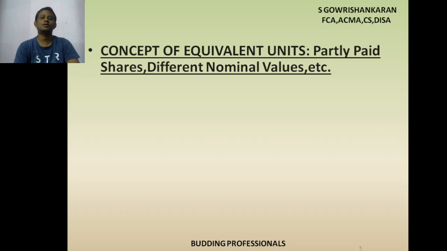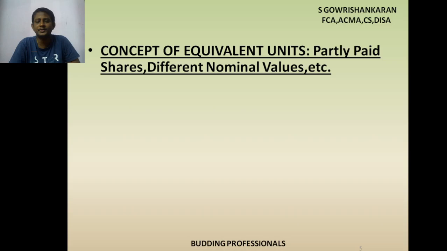In a company, the company may issue share capital in different variants. Even the company may not collect the full money from the shareholder, meaning the company is issuing a face value of rupees 10, but they called up only 5 rupees. The balance 5 rupees they did not call up. You got what I am saying?